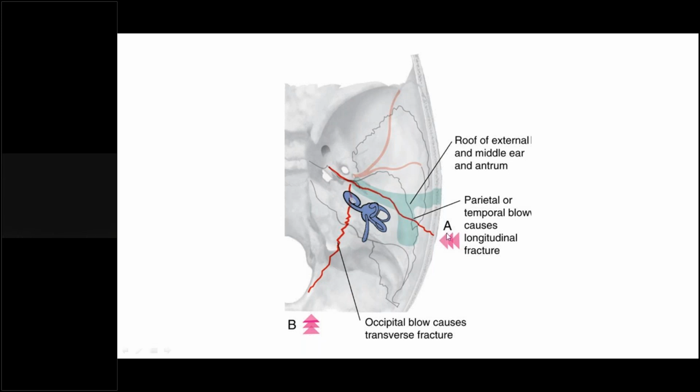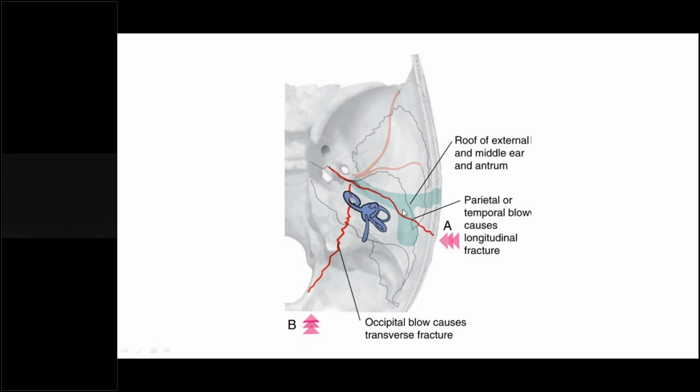A parietal or temporal impact causes the fracture line to start almost at the outside, it may start from the tympanic part. See, this is the tympanic part, right? It may start from here and proceed up to almost the foramen lacerum. This is the foramen lacerum.